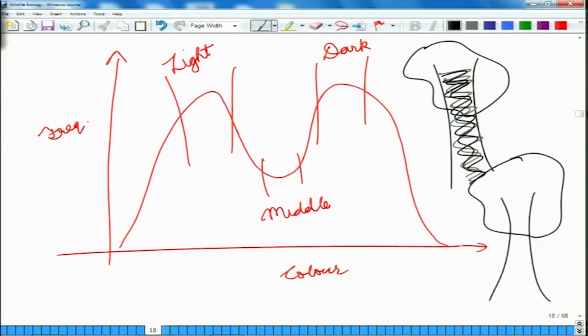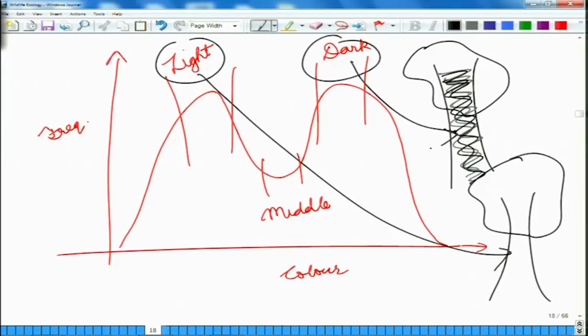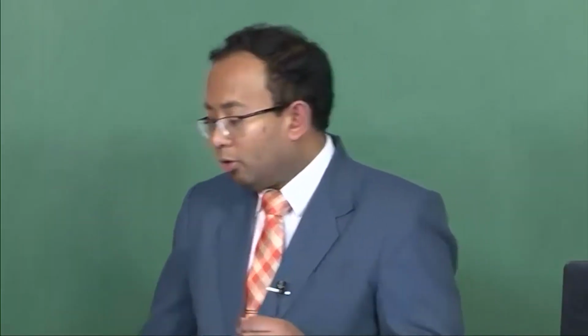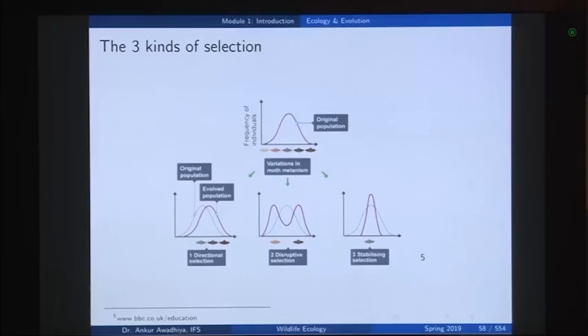Now, in such a forest, if the light colored individual goes and sits on the light colored bark and the dark colored individual goes and sits on the dark colored bark, both of these are spared from predation. But the middle color, whether it goes to the dark tree or whether it goes to the light tree, is not that much camouflaged. So, it becomes apparent and it gets predated upon. So, such a selection in which nature prefers the two extremes, but not things in the middle, goes by the name of a disruptive selection.